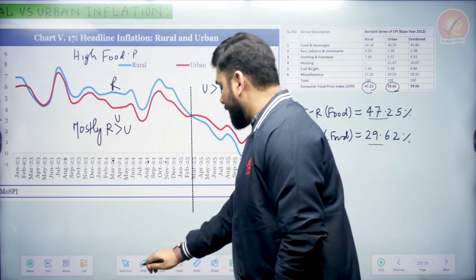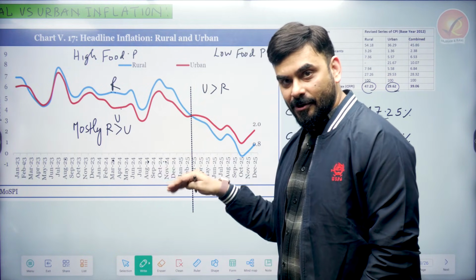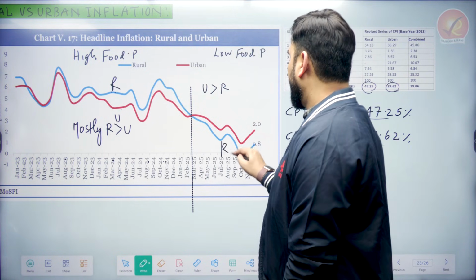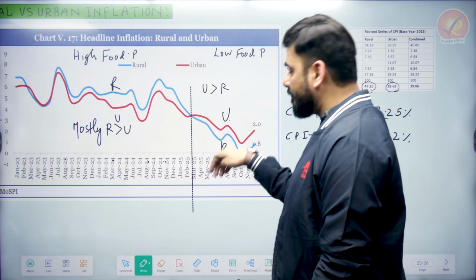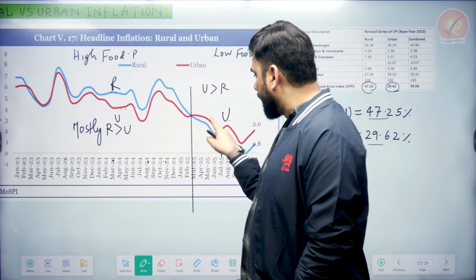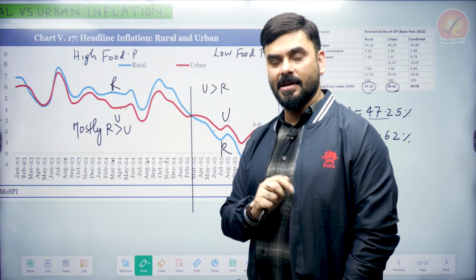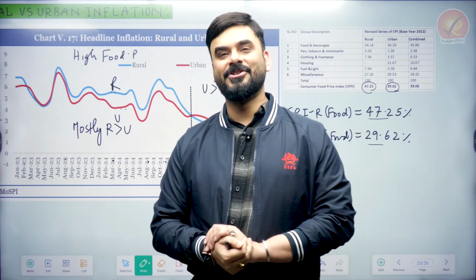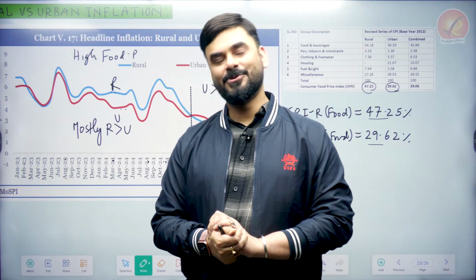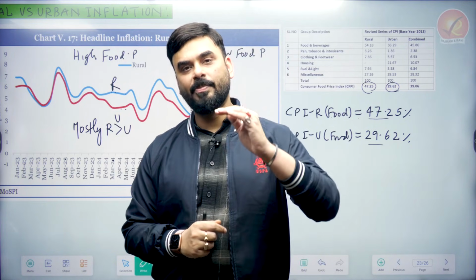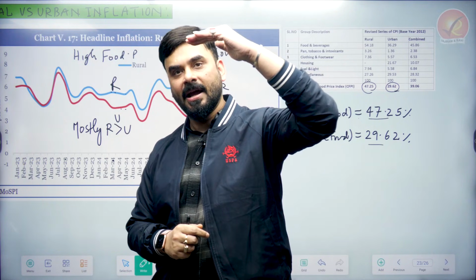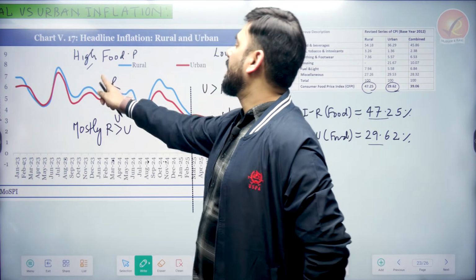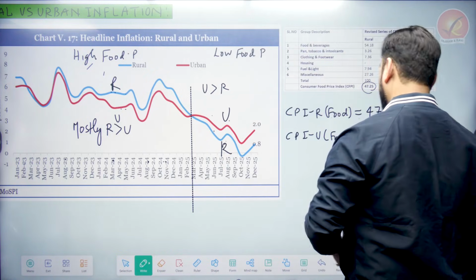But in 2025, we saw that food prices were in the negative zone. So when the food prices drop very fast, which inflation will drop very fast? Rural will come down and urban will also come down, but rural will come down faster. So in India, there is a difference between rural and urban inflation, mostly because of the food price. Other reasons are also there, but the major reason is the food price. So if they ask you what is the reason for the wedge or difference between rural and urban inflation, you should say food price. In 23-24, the food prices were slightly higher. They started to come down, but they were at a higher level. And when they started to come down, in 25 they came down really far. So here you will see higher rural inflation, and here you will see higher urban inflation.